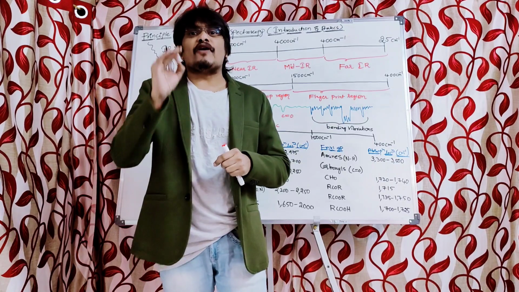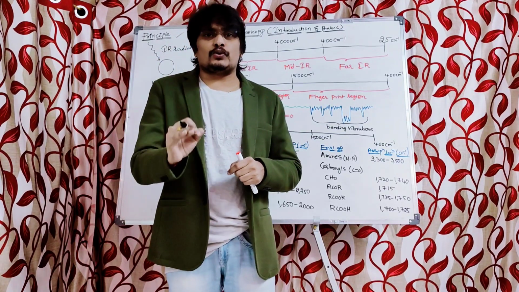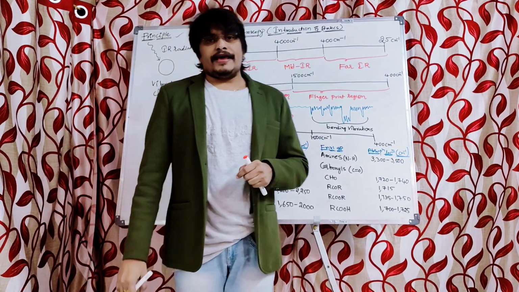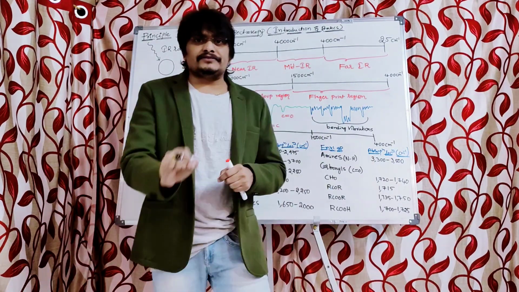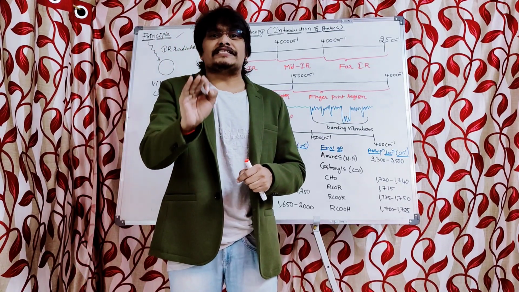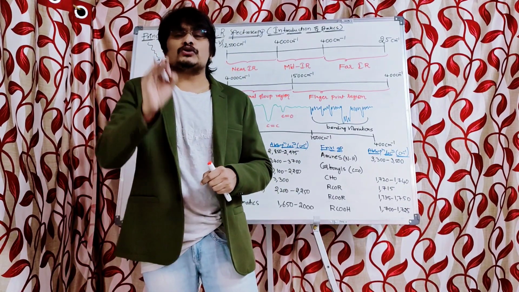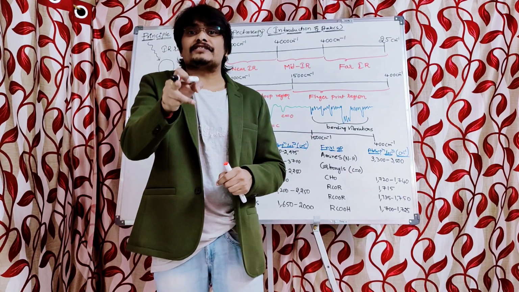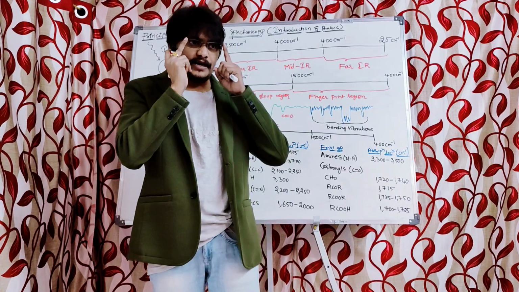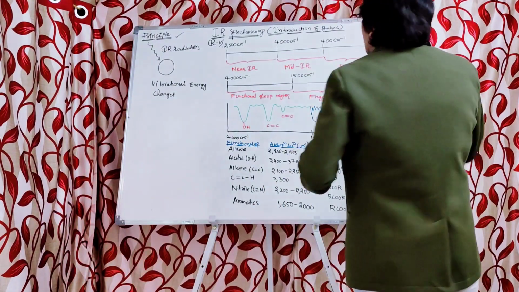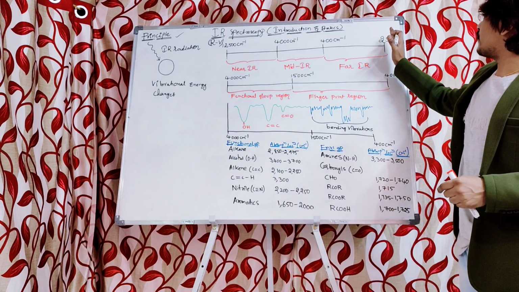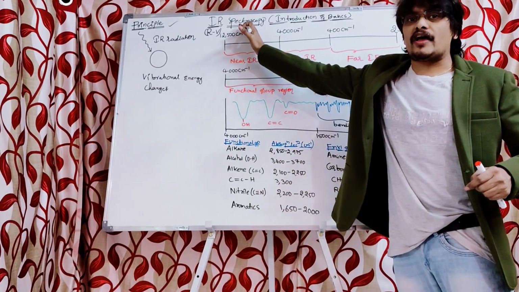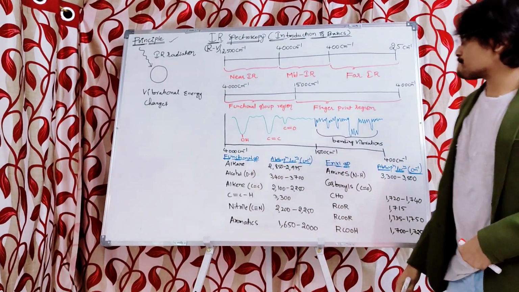Infrared radiation ranges from 25 centimeter inverse to 12,500 centimeter inverse. Here centimeter inverse is wave number.